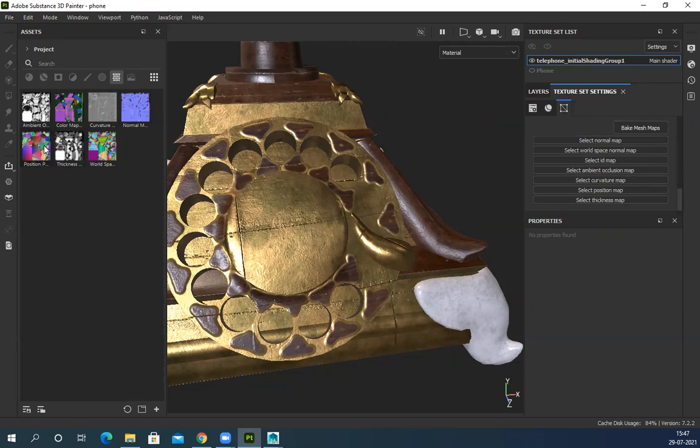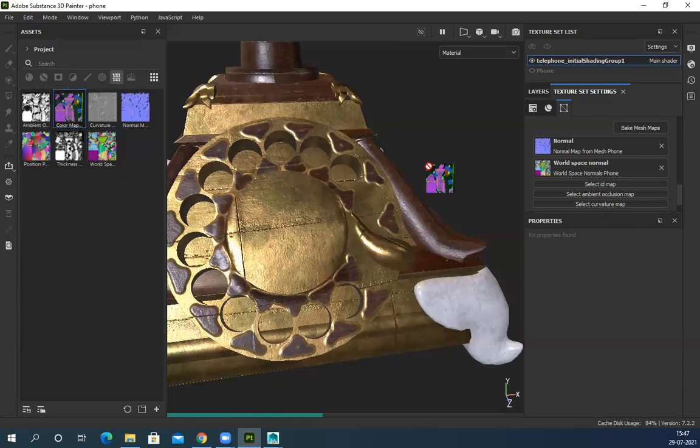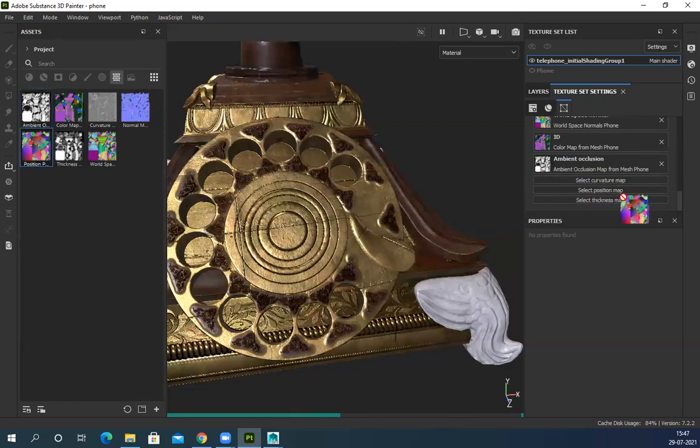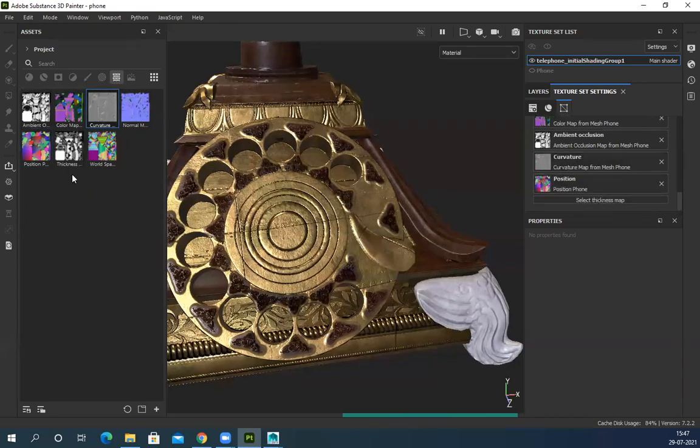So I can scroll down, normal, drag it to normal, then world space normal, world space normal. Then we have ID map. ID map is color map. Then we have ambient occlusion, see, generating again, ambient occlusion, position map, curvature map, and last is thickness map.